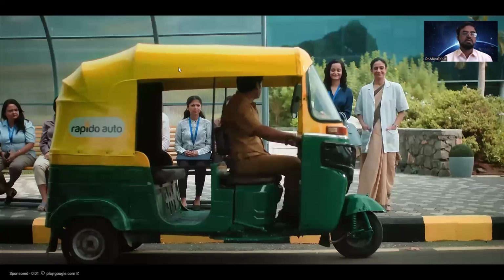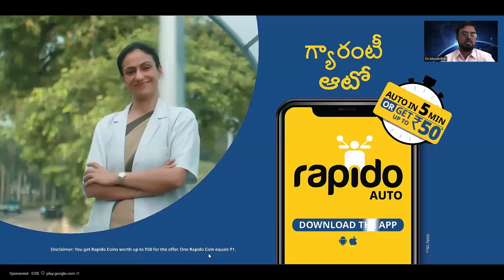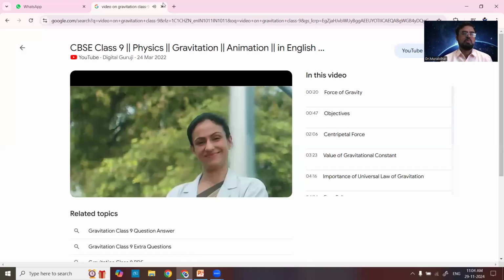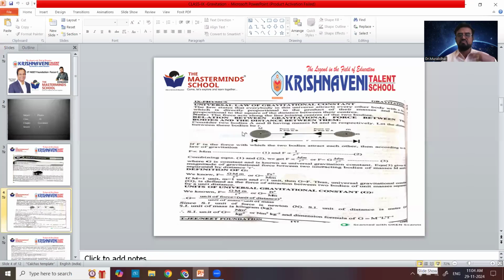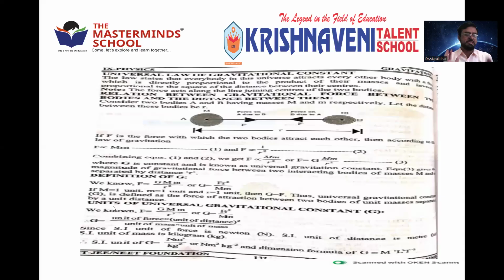Okay, anyway, so we'll continue in the next class. Whatever we learned so far is shown in the video. The freely falling body we will come across later. Okay, so this is a complete picture about Newton's universal law of gravitation.